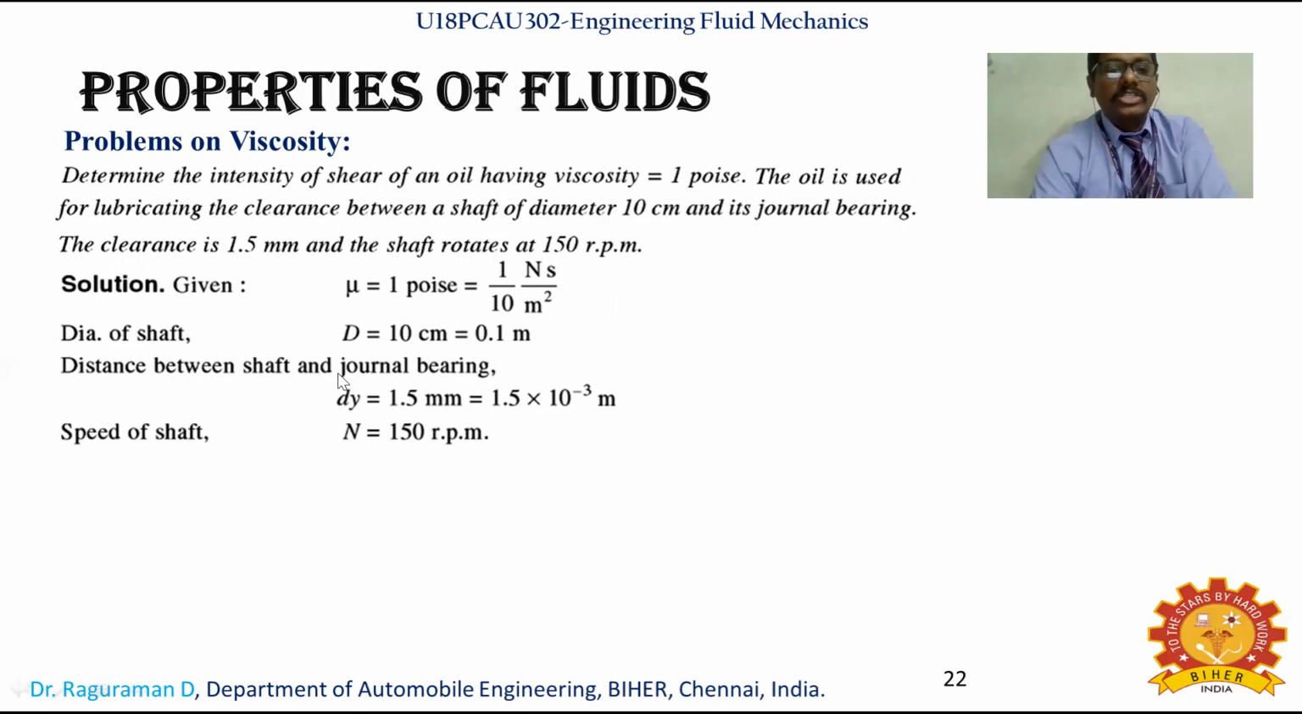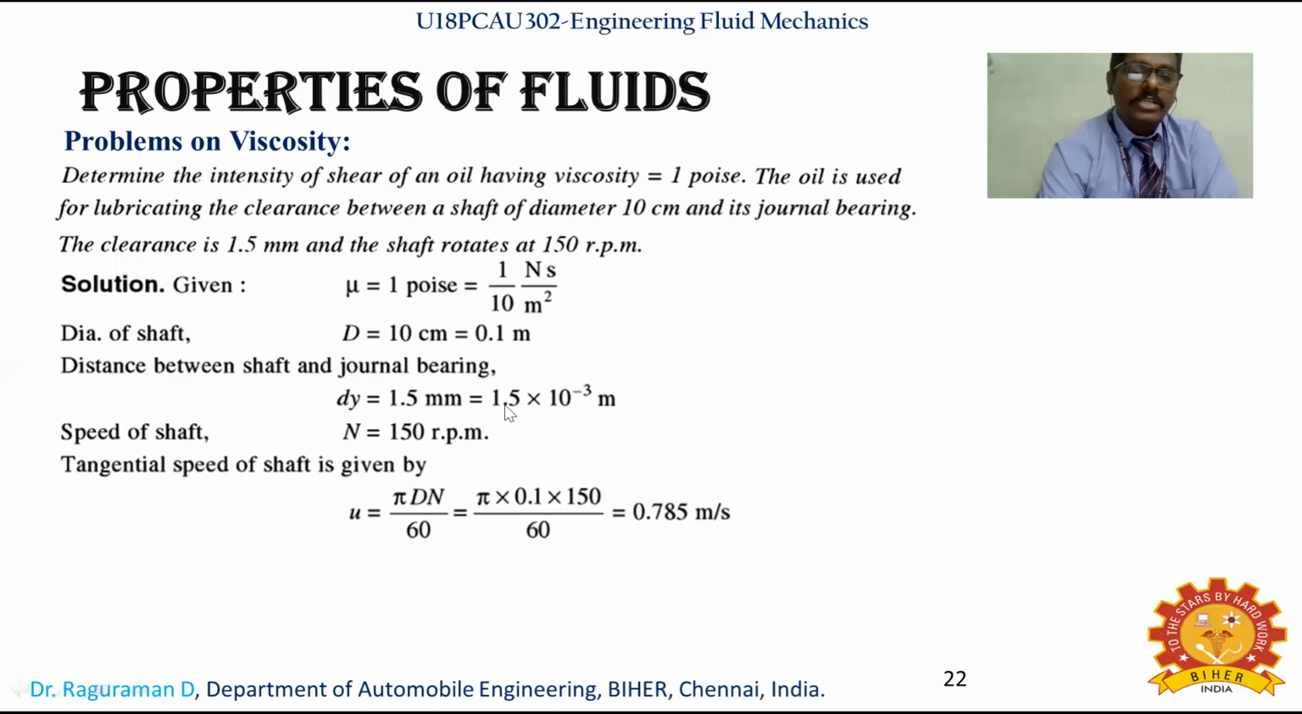Also the distance between shaft and journal bearing is given in mm, which also needs to be converted to meter. And the speed value is given as 150 rpm. As the speed is given in rpm, we need to convert it into a velocity in meter per second. The tangential speed of the shaft, the u value, is equal to pi D N by 60. By substituting that, we can calculate the linear velocity. This is a rotational velocity, and we are converting it into a linear velocity.